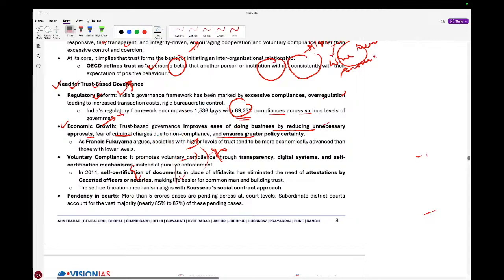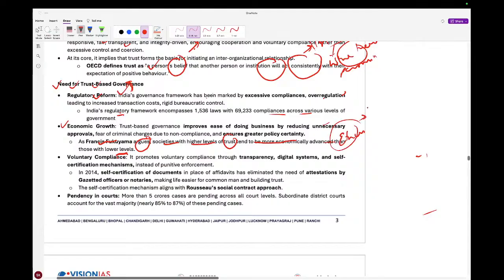Now next, one can also remember Francis Fukuyama. He argues that societies with higher levels of trust tend to be more economically advanced than those with lower levels of trust.